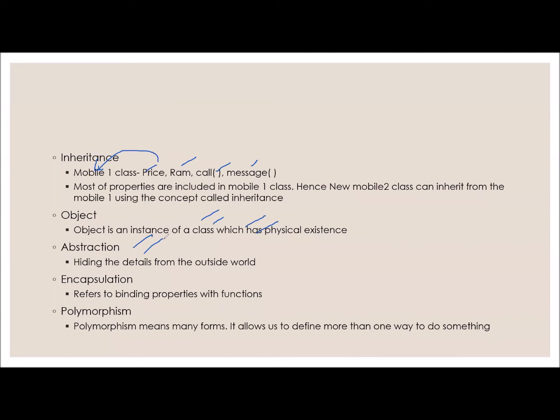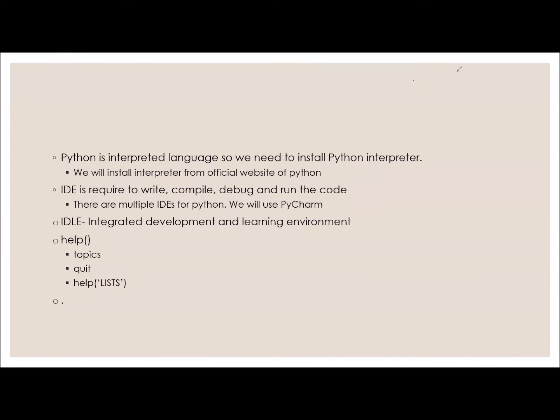For example, one person is walking with his legs. Now he thinks, why do I have to walk with the legs only? Why can't I walk with the hands? He changed his way of walking. Instead of using legs, he tried to use his hands for walking. So polymorphism means it allows us to define more than one way to do something. Whenever we are doing one thing and we define the same thing in another way, either by using overloading or overriding.